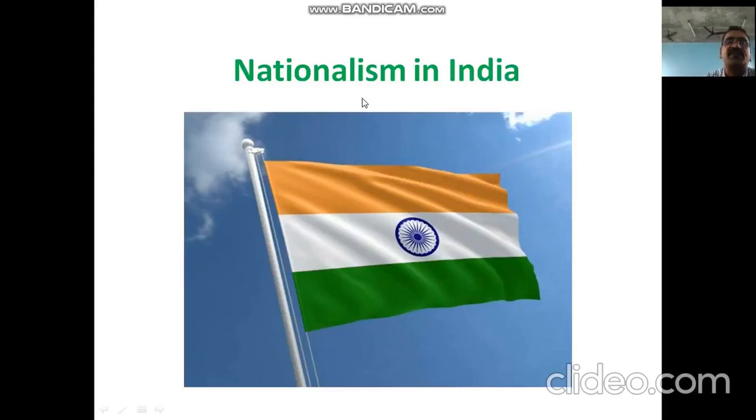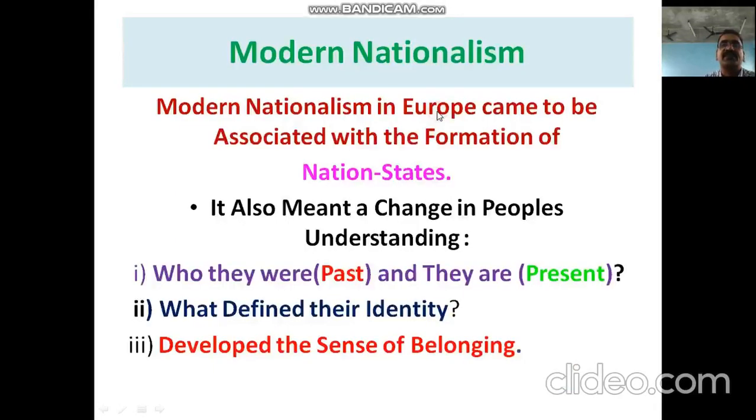So after studying the first chapter, we are coming to the second chapter, nationalism in India. Students, this is modern nationalism. What is meant by modern nationalism? The modern nationalism in Europe came to be associated with the formation of the nation state. This is important, my dear students. What is meant by nation states?